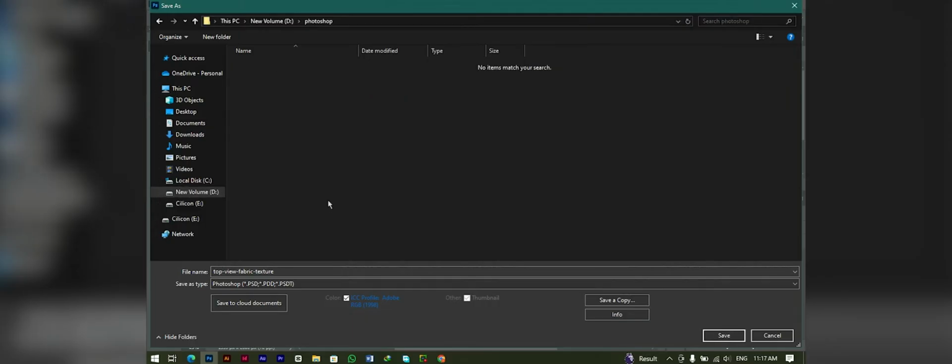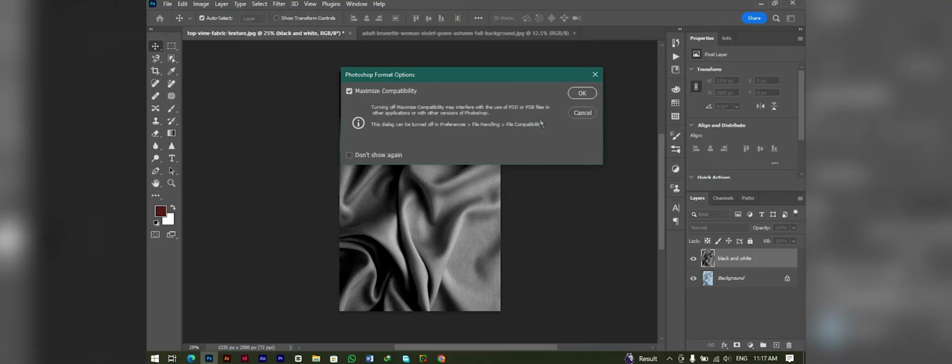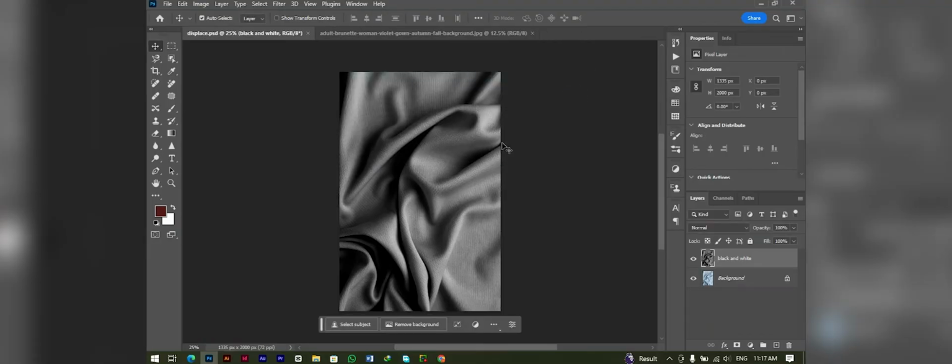So this is my location. I will name this file displays and save. Press OK, and now our file has been saved.